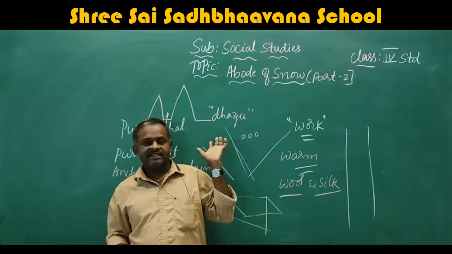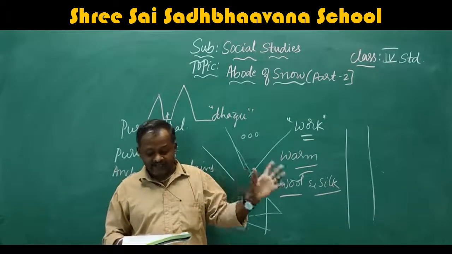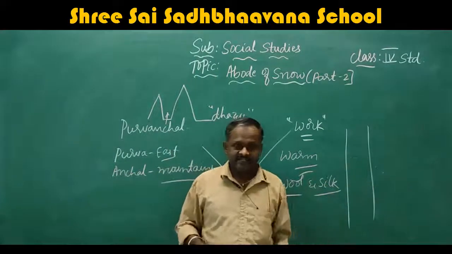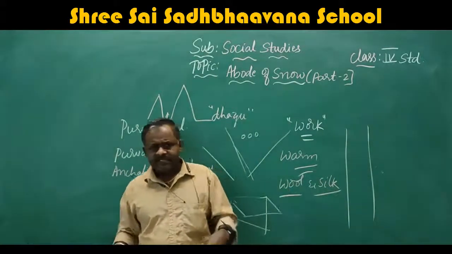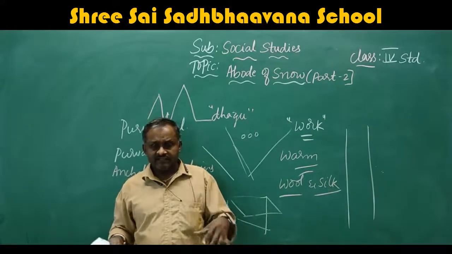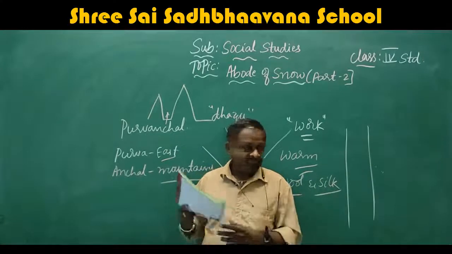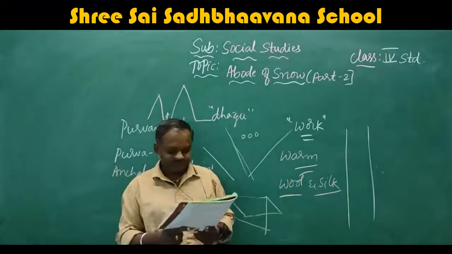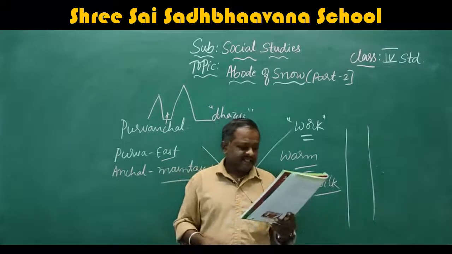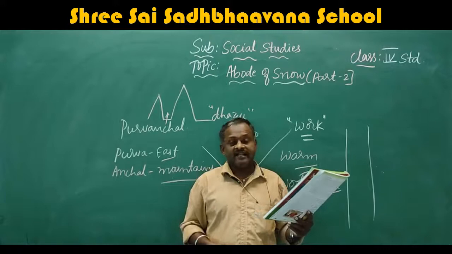What are they called? They are called passes. They are useful in carrying out trade and communication with other countries. Trade means business. We make some things and sell them to other countries, and we purchase from the other countries. So these passes help the people. Next, the Himalayas stand as a natural barrier separating India from the rest of Asia.